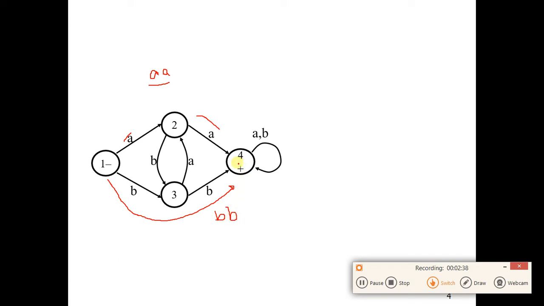However, if you read the letter A and then you read letter B, then you will come to this path. So it will accept if you get another B, then you will get double B's. You will move here. In the same way, if you read letter B and then you read letter A, then we will expect that you get another A and you reach here. So the idea is you must read at least a double A or a double B, then you will reach the accepting state.